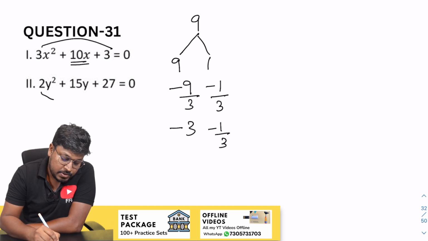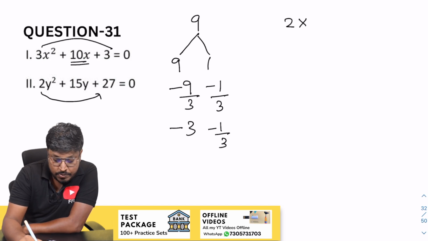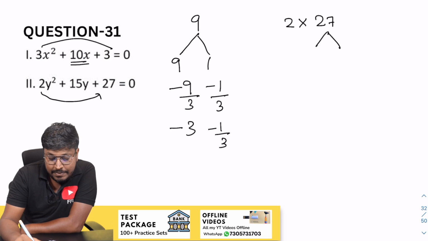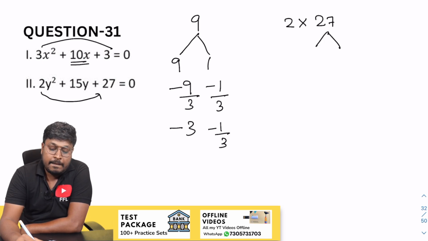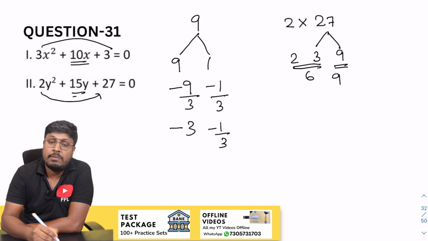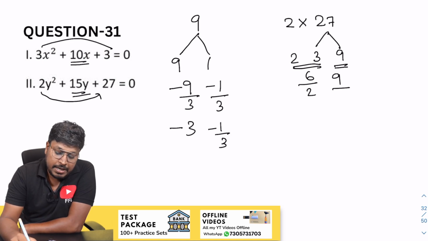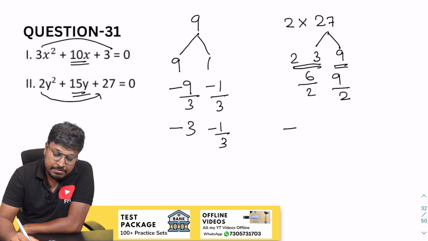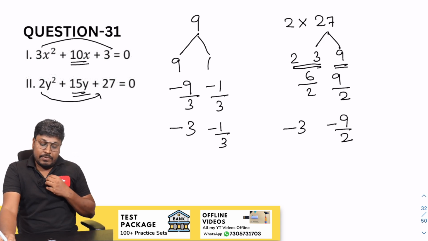So next question, 2 into 27. So 27 can be written as 9 3s are 27. So 3 9. So 3 into 2 will be 6. So keep 9 as it is. So 9 and 6 will be 15. So divide by 2, divide by 2. So while writing, change the sign, minus 3, minus 9 by 2. That's it. So now we found the factors.